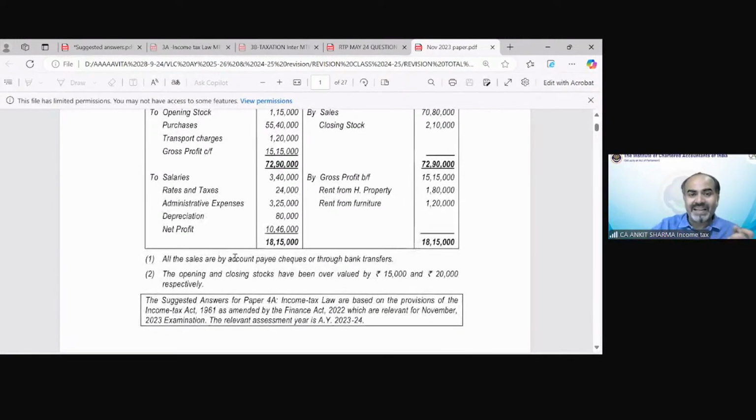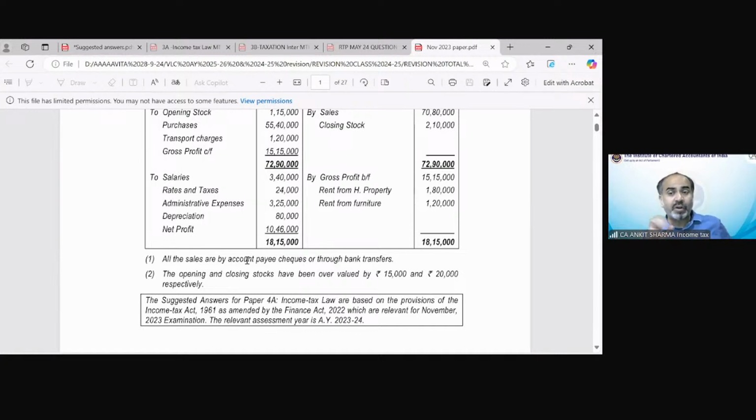All the sales are by account payee cheque or through bank transfer. So what is the meaning of this information? Is it useful for us in any context of this question that the question explains that all the sale is by account payee cheque? Yes, Abhishek is saying correct.